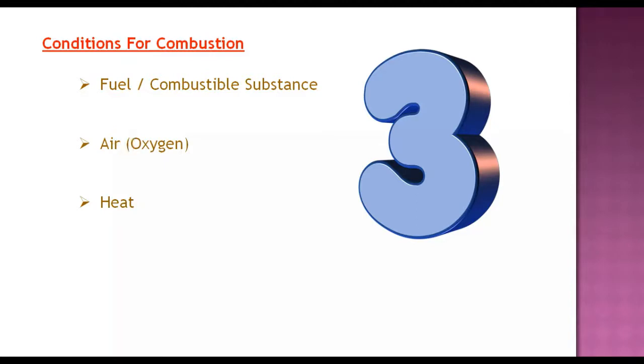Now, the third criteria, the third condition, is heat. Now, the question is, why do we need heat? We need heat because we need to increase the temperature of the substance to a particular temperature so that it can catch fire. Now we are going to talk about each in detail. The first point, that is combustible substance. This we had already discussed. Without this fuel, combustion will not take place.